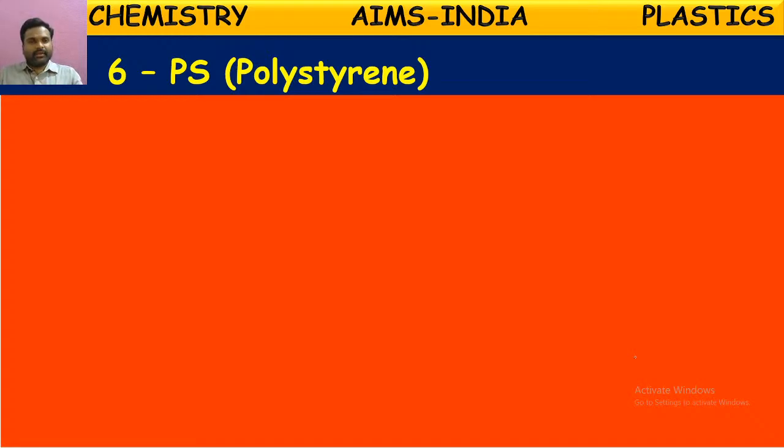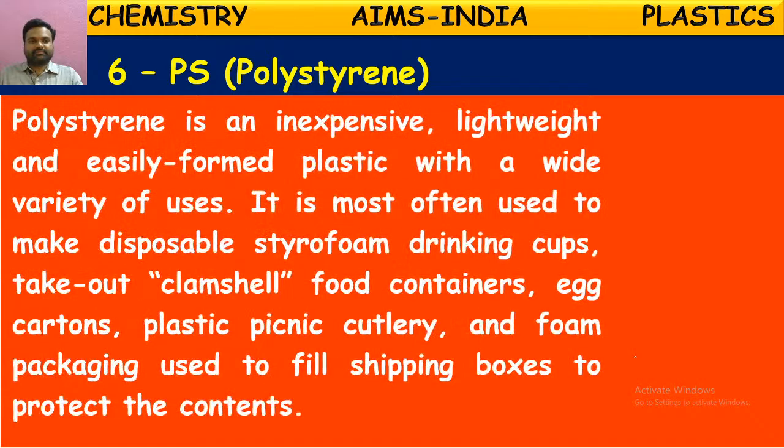One more well-known name is polystyrene. Polystyrene is an inexpensive, very cheap, lightweight and easily formed plastic with a wide variety of uses. It is most often used to make disposable styrofoam drinking cups. Nowadays we use these mostly. Also takeout commercial food containers, egg cartons, plastic picnic cutlery, and foam packing used to fill shipping boxes to protect contents. Yes, it is mostly used nowadays.